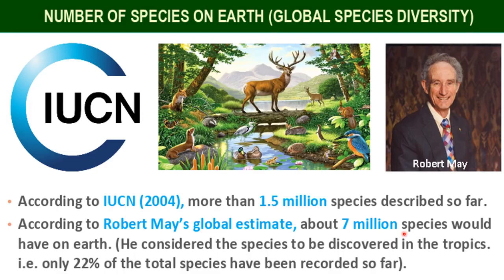That means many species have not been recorded yet, right? Robert May considered the species yet to be discovered in the tropics.